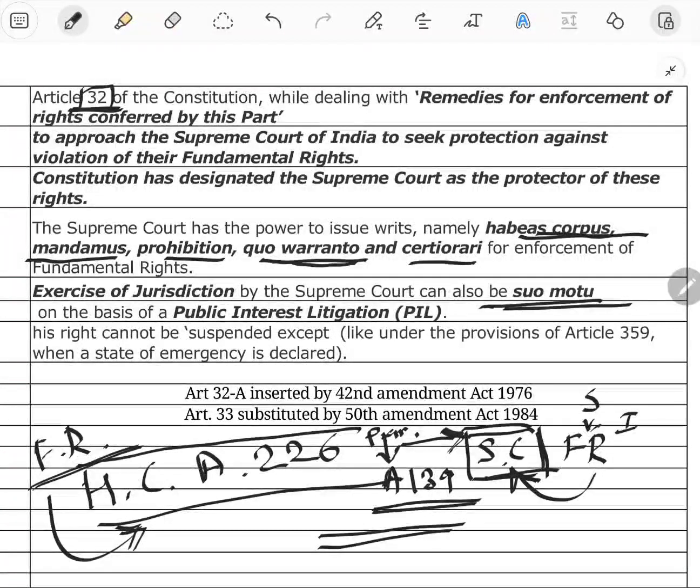The court can take suo motu action on the basis of public interest litigation. It is a PIL.